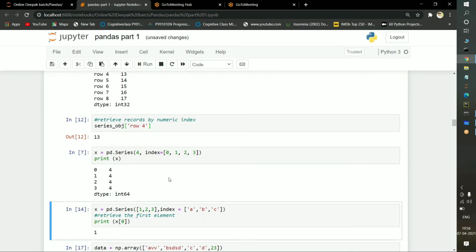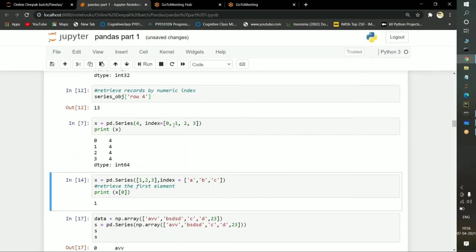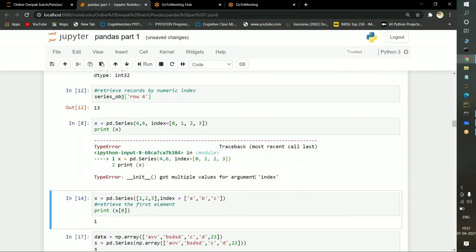Okay. So if you want to pass only one number, and if you want to give that particular number to each and every index, it is going to give. See, if we observe here, for 0th index, it is going to give value 4. For the first index, it is going to give 4. Second index, it is going to give 4. Third index, it is going to give 4. Okay. Suppose if I pass here another number 6, if I execute it, see, definitely it is going to give one error. Okay. So instead of that, we can pass like this, one numerical number.